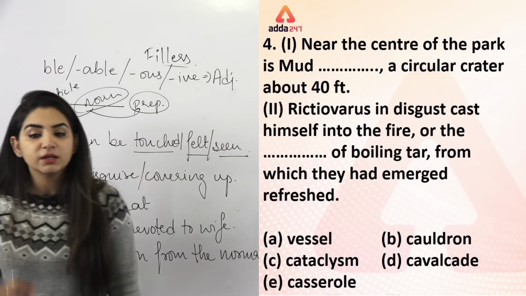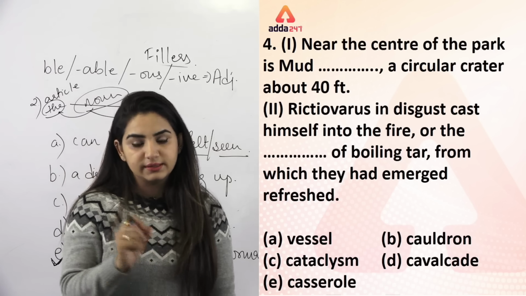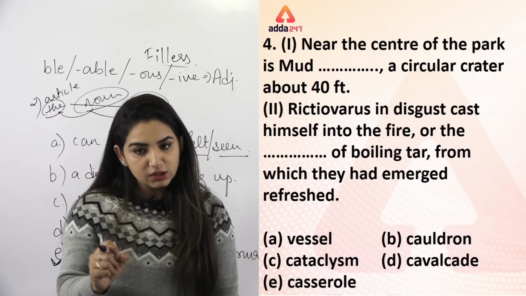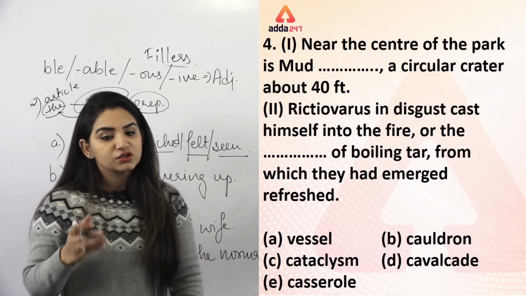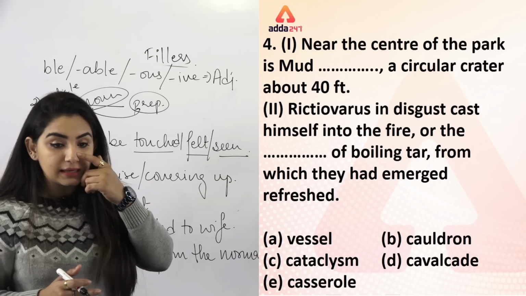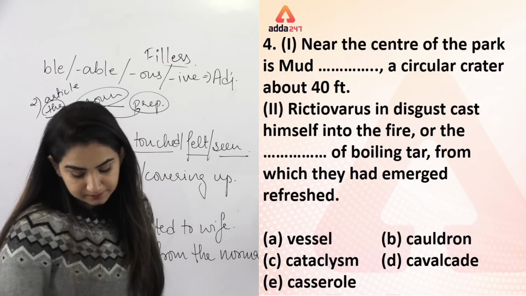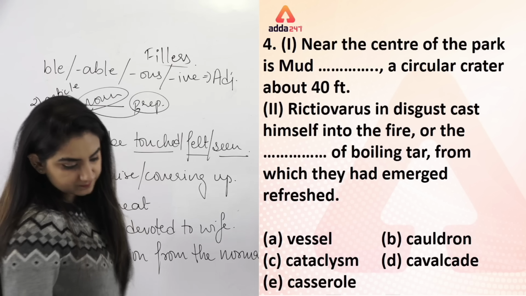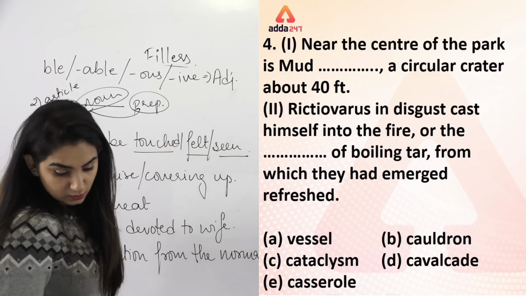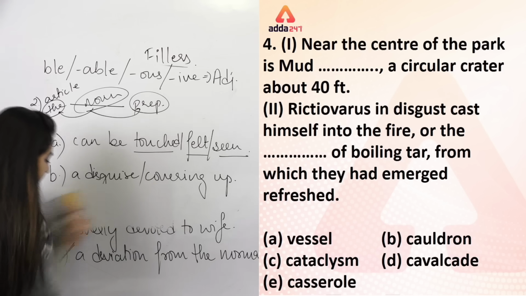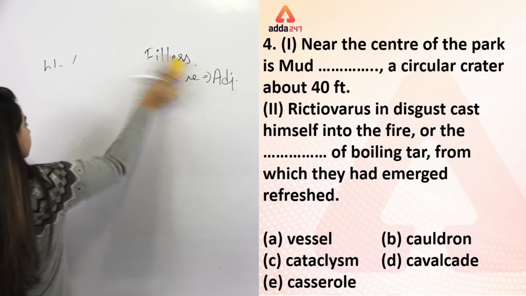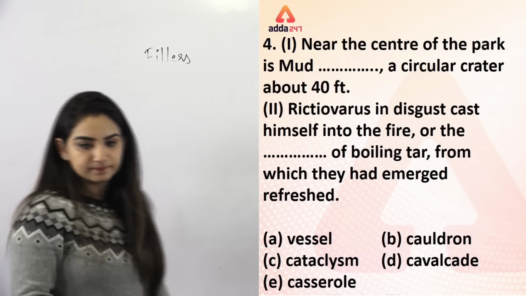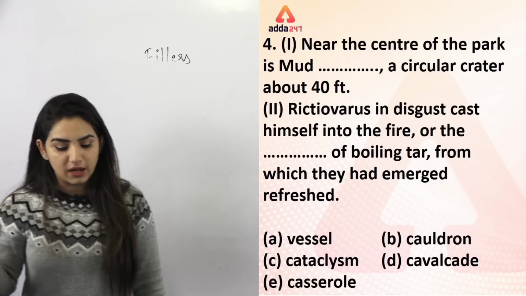Near the center of the park is a mud dash, a circular crater about 40 feet. Rictoviorus in disgust cast himself into the fire or the dash of boiling tar from which they had emerged. Refresh. बताओ क्या होगा यहाँ पर? Now quickly tell me what shall I place here? क्या लगाना है जल्दी से बताओ. बताओ. Near the center of the park is mud.